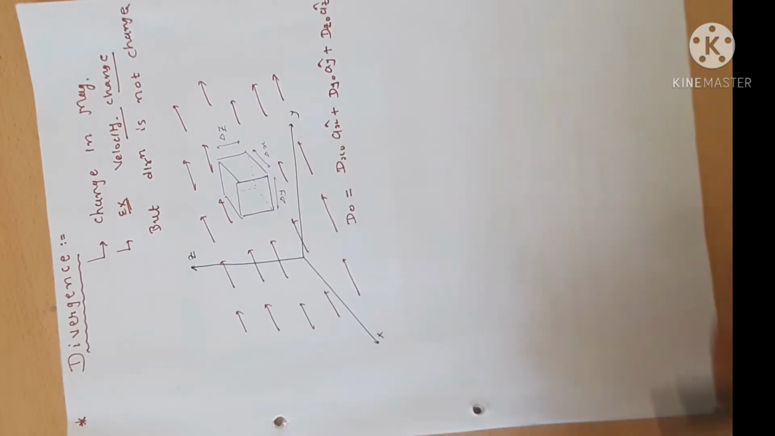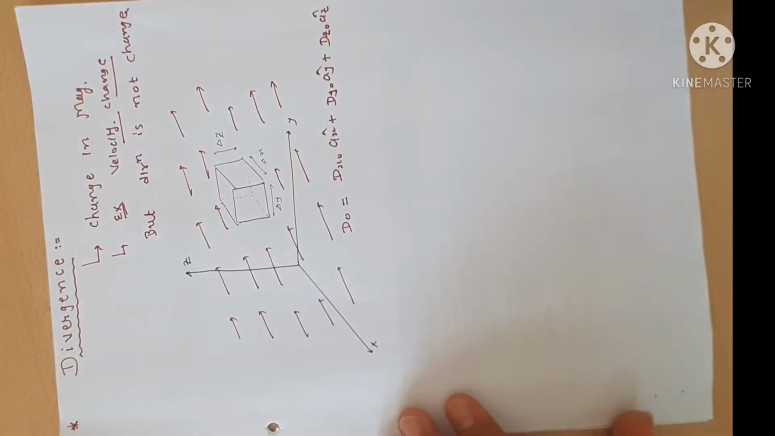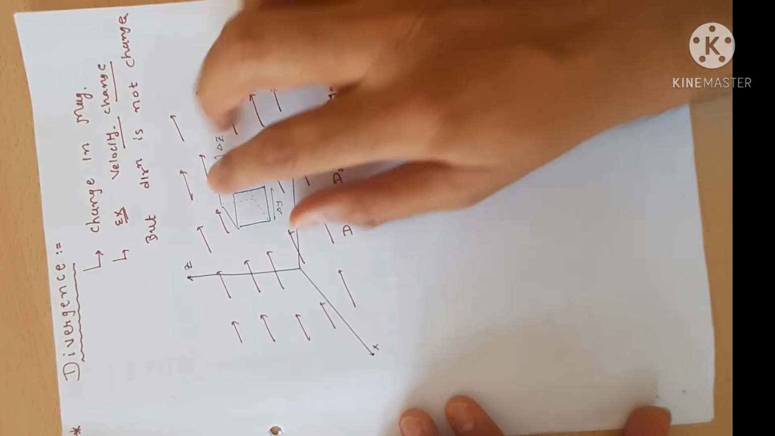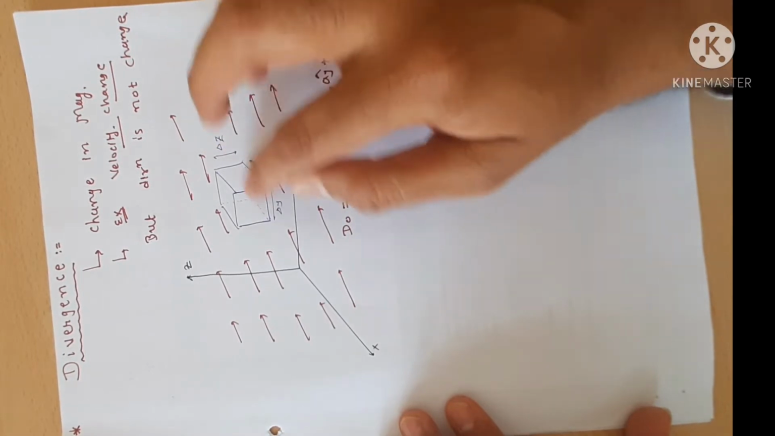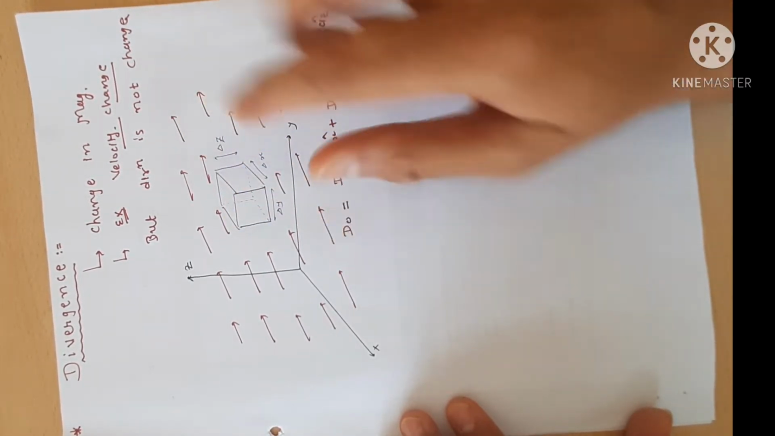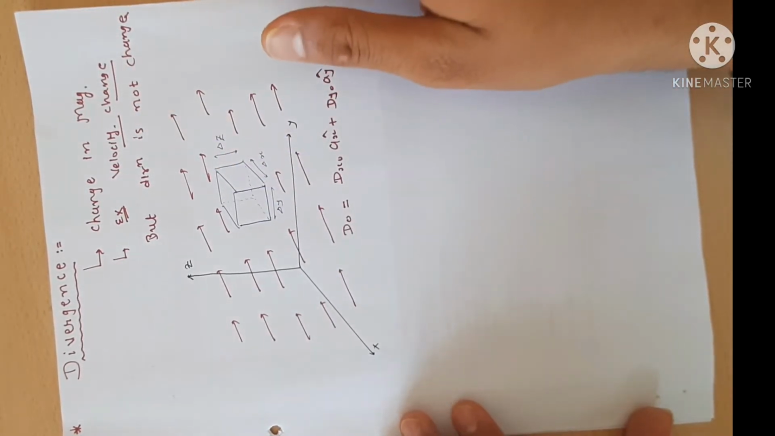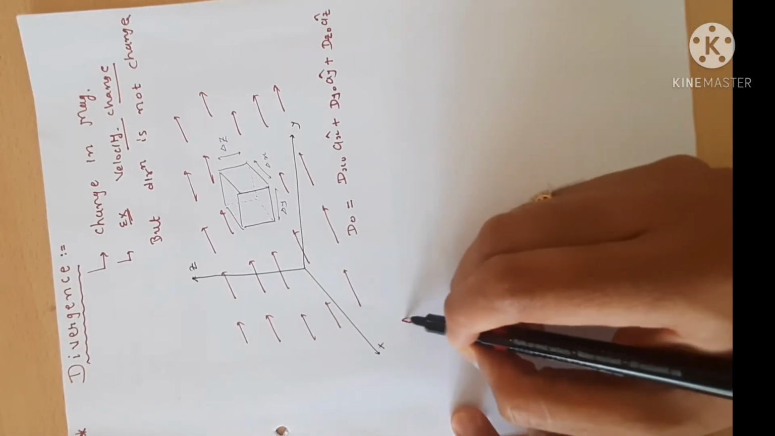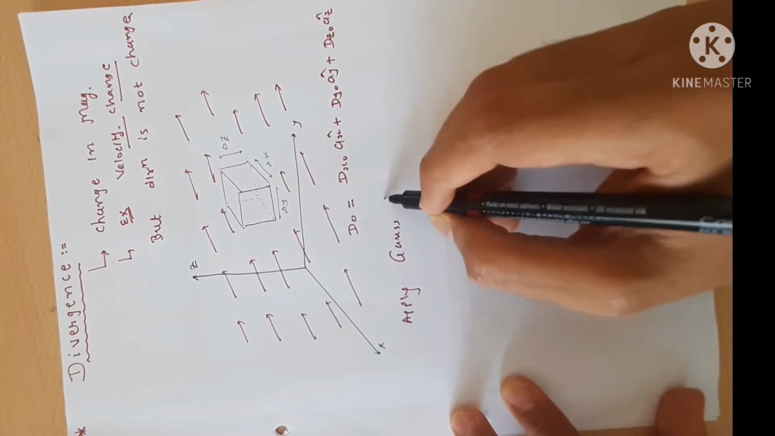Now we want to derive how much electric flux is passing through this cube if I change the dimension of the cube. How can we change the dimension of the cube? If I change delta x, delta y or delta z, the dimensions of the cube change. So here we have to apply Gauss law. Let us apply the Gauss law.